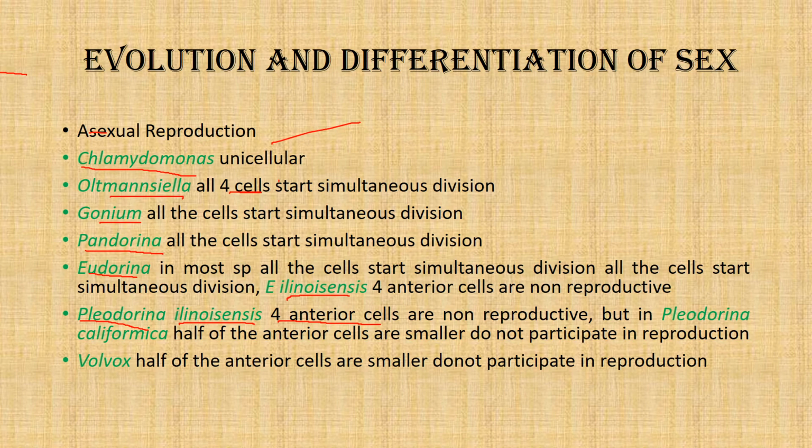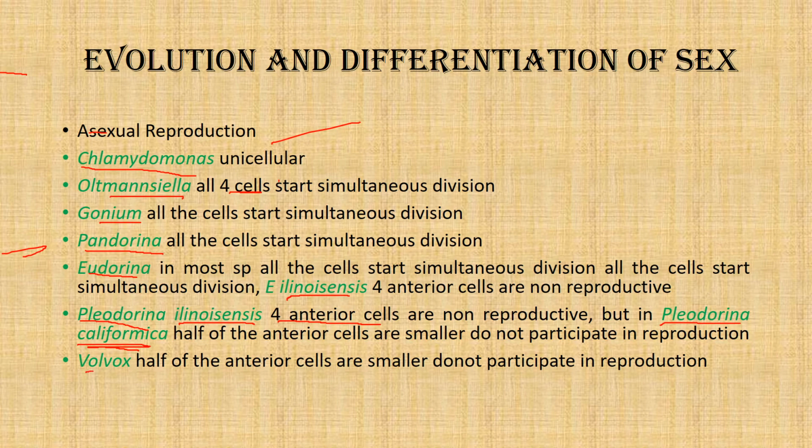But in Pleodorina also, we see certain species where the reproductive potential is limited to half of the cells, that is, the anterior half of the colony is non-reproductive, and the other half, the posterior of the colony, takes part in reproduction.